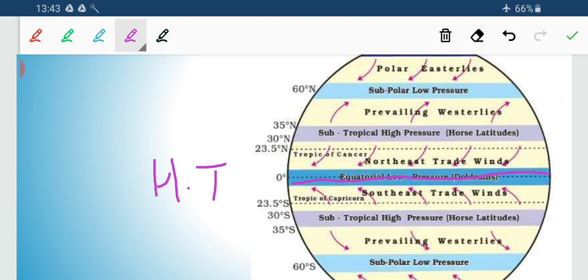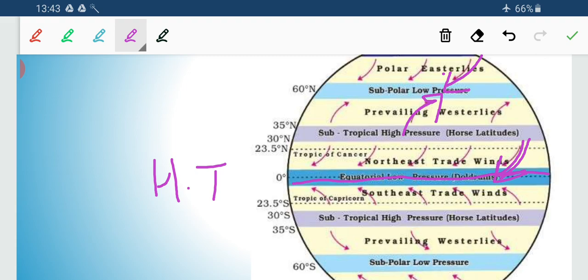You can follow the arrows. Winds are coming from high pressure to low pressure. Here it is a zone of high pressure, and here we are having a zone of low pressure. Winds are moving from high pressure to low pressure. Again, polar area is a zone of high pressure. Winds are coming from polar high pressure to subpolar low pressure.